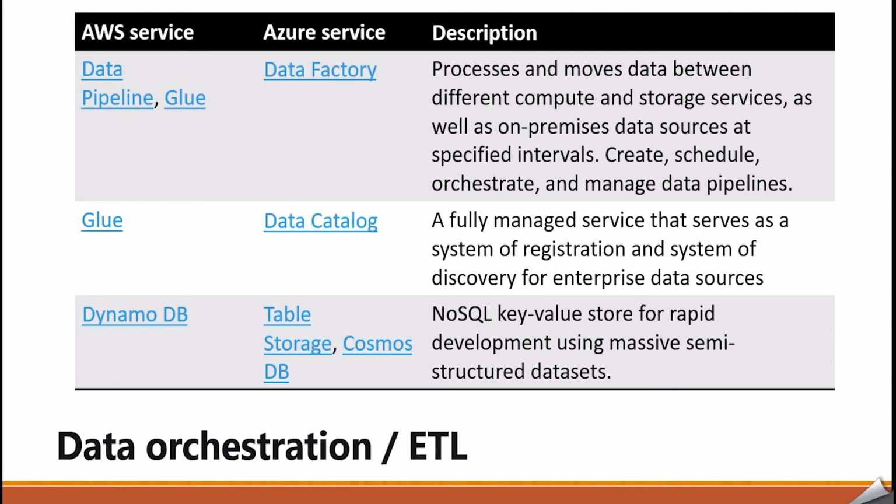It helps you to create, schedule, orchestrate, and manage data pipelines. Now, Glue and Data Catalog are fully managed services that serve as a system of registration and system of discovery for enterprise data sources. And DynamoDB and Table Storage are the NoSQL flavors, NoSQL key-value storage for rapid development using massive semi-structured datasets.